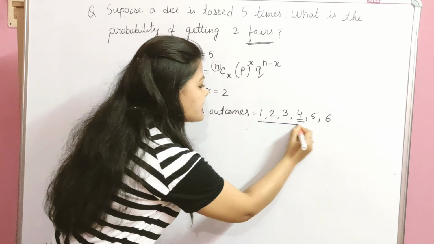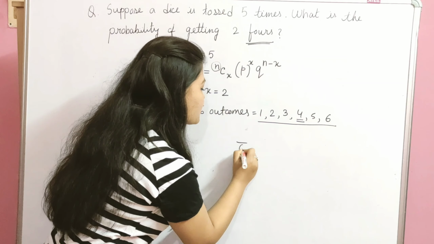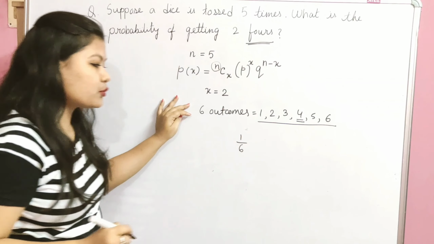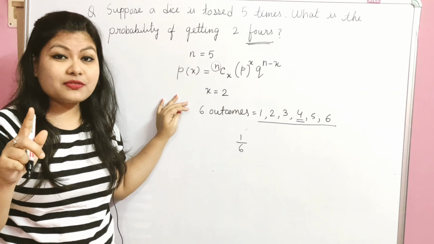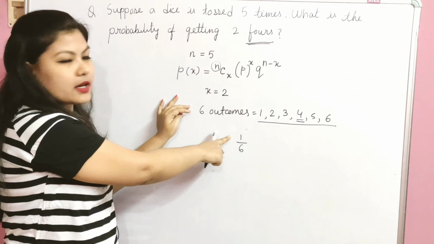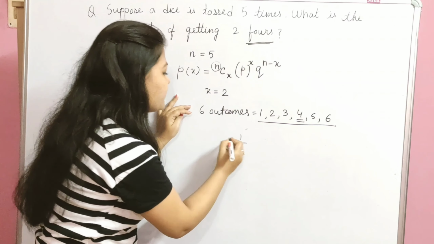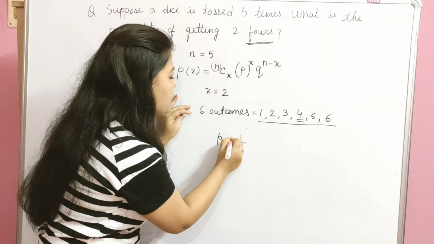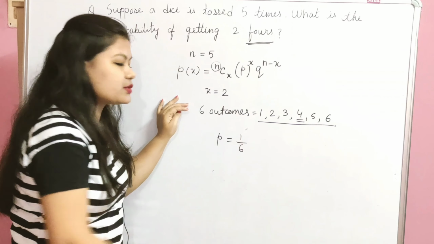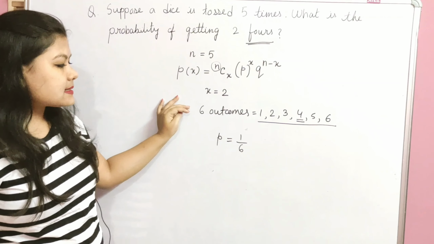So the total number of possible outcomes is 6, and the number of cases favorable to the event 4 is 1. That means p value is equal to 1 by 6.